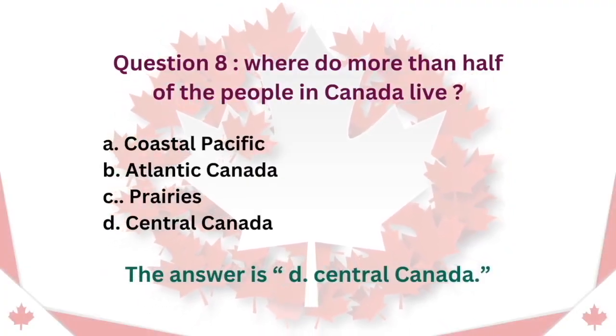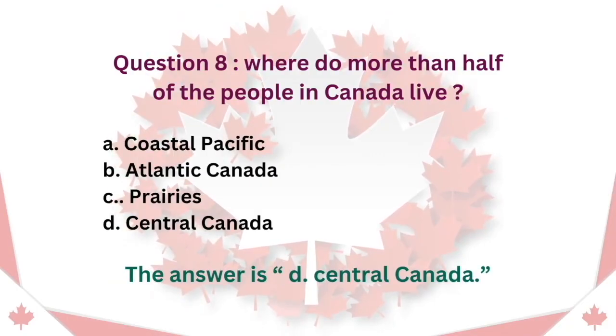Question 8. Where do more than half of the people in Canada live? A, Coastal Pacific. B, Atlantic Canada. C, Prairies. D, Central Canada. The answer is D, Central Canada.